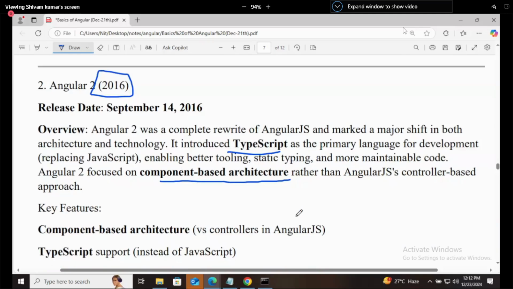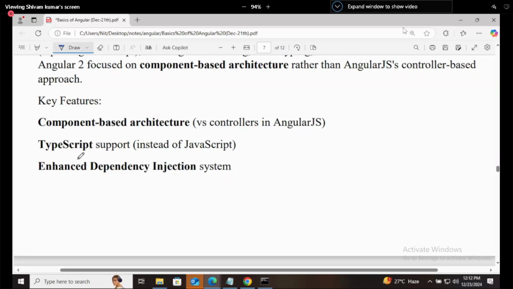See, generally these questions are asked for senior positions. These will not be asked to freshers. But when you are going for a senior position, they will ask whether you keep an eye on the versions. You have to say yes, I am frequently checking the versions and all. Okay, tell me what was introduced in Angular 2 that was not there in AngularJS. That's why I have mentioned these things. These are asked in interviews. So you have to say that component based architecture was introduced in Angular 2, which was not there in AngularJS 1. Okay. These were the three key features.